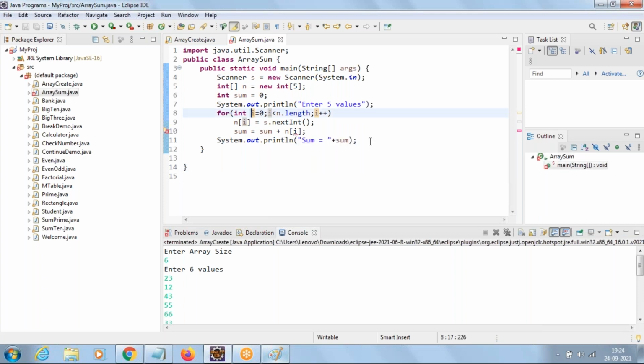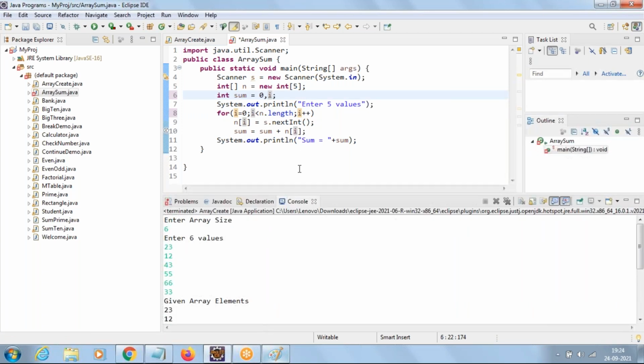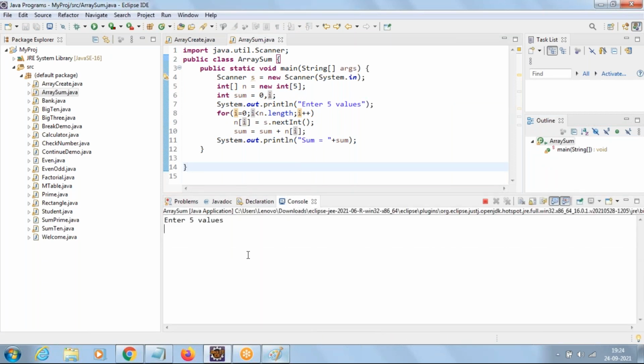Now let me declare the i variable outside. I'm declaring the i variable outside. Now, do you have any error? No errors, right? Now there is no error. Now let me run the code. I'm providing 5 values like 10, 20, 30, 40, 50. Then what is the output of this program now?